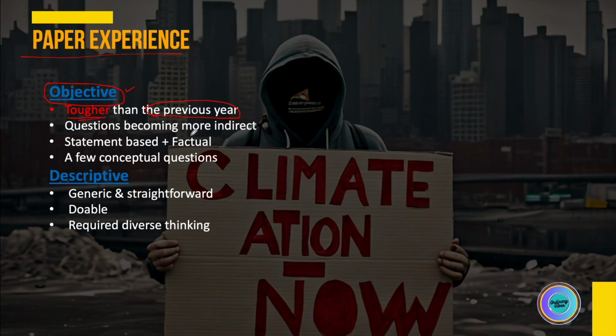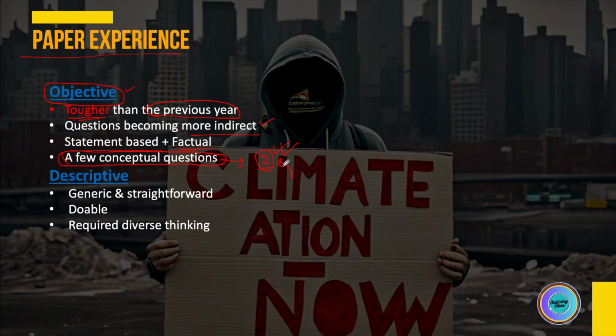Questions were more indirect. This is the usual trend, but I think the share of indirect questions has increased this year. Questions were statement based and more factual. But there is something different which I observed this year. Two questions were there, although they were one markers, related to a static concept in ESI, and it was more of an application based static concept.